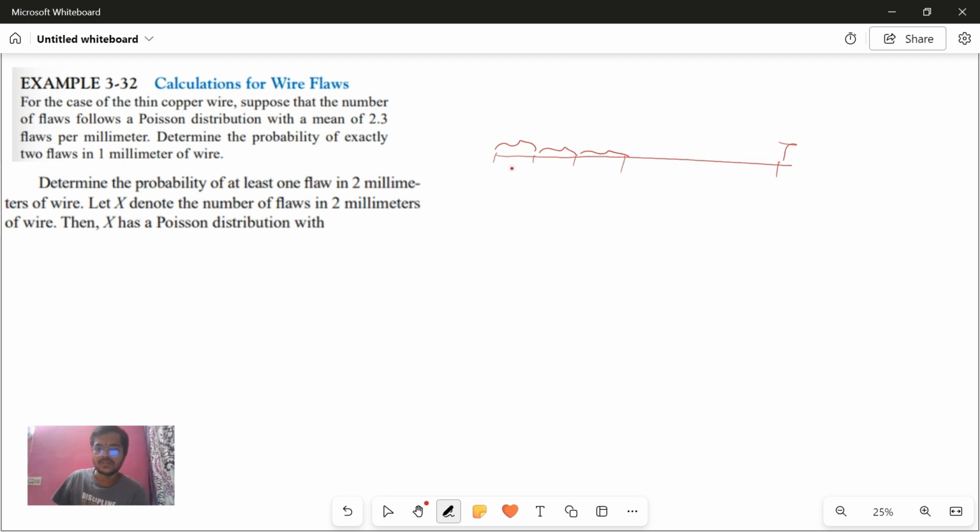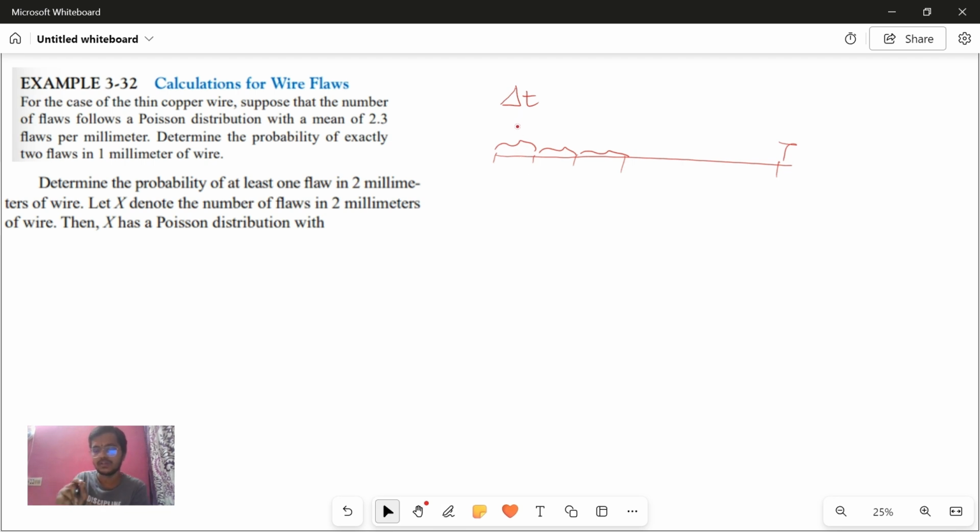When you speak of this subinterval, we can tell that these subintervals are of a small length delta t. Delta means small. So when you take a wire of length t, it's split into t real numbers, let's say 1, 2, 3, 4, up to t. Now each subinterval will be of a very small length delta t.